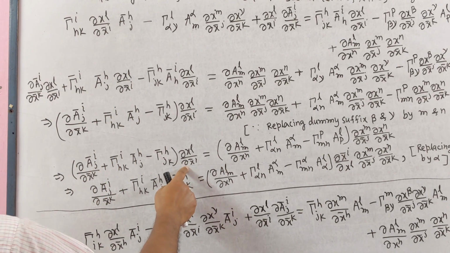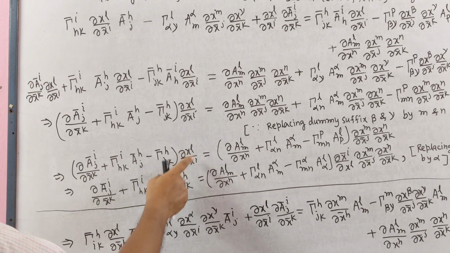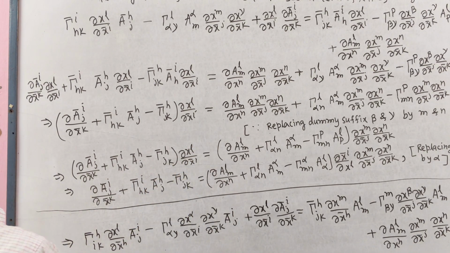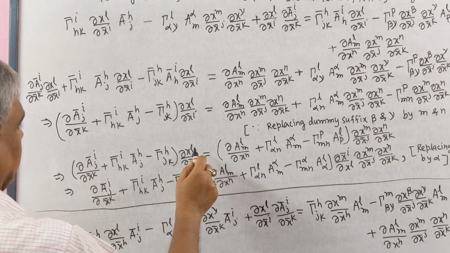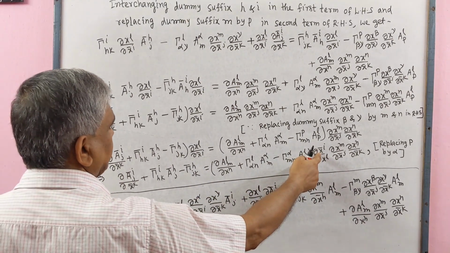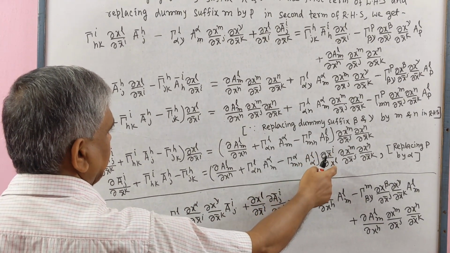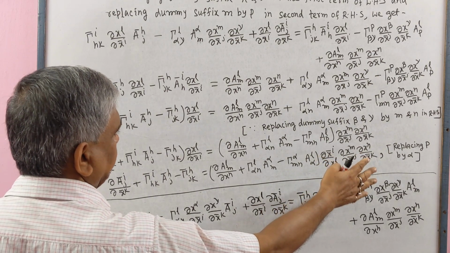Now we send this partial derivative ∂x^l/∂x̄^i to the right side. It takes the form ∂x̄^i/∂x^l and other terms.